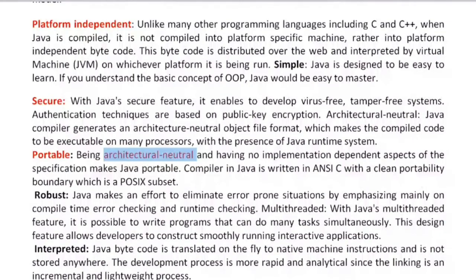The next point is that Java is robust in nature. What is robust? Java makes an effort to eliminate error situations by emphasizing mainly compile-time error checking and runtime checking. This is very, very important.